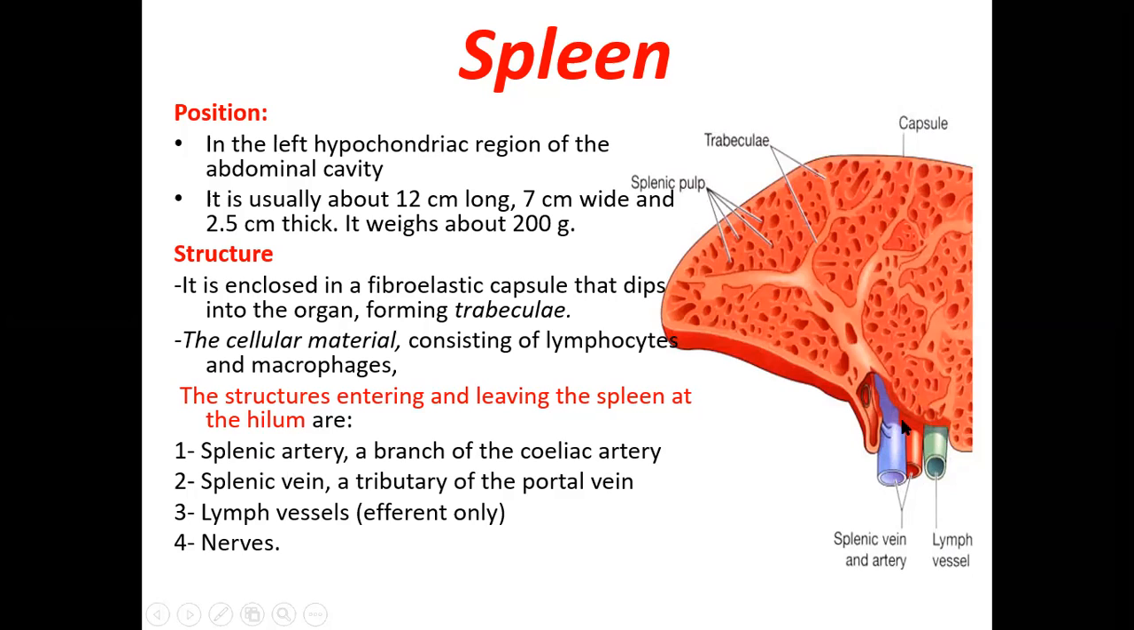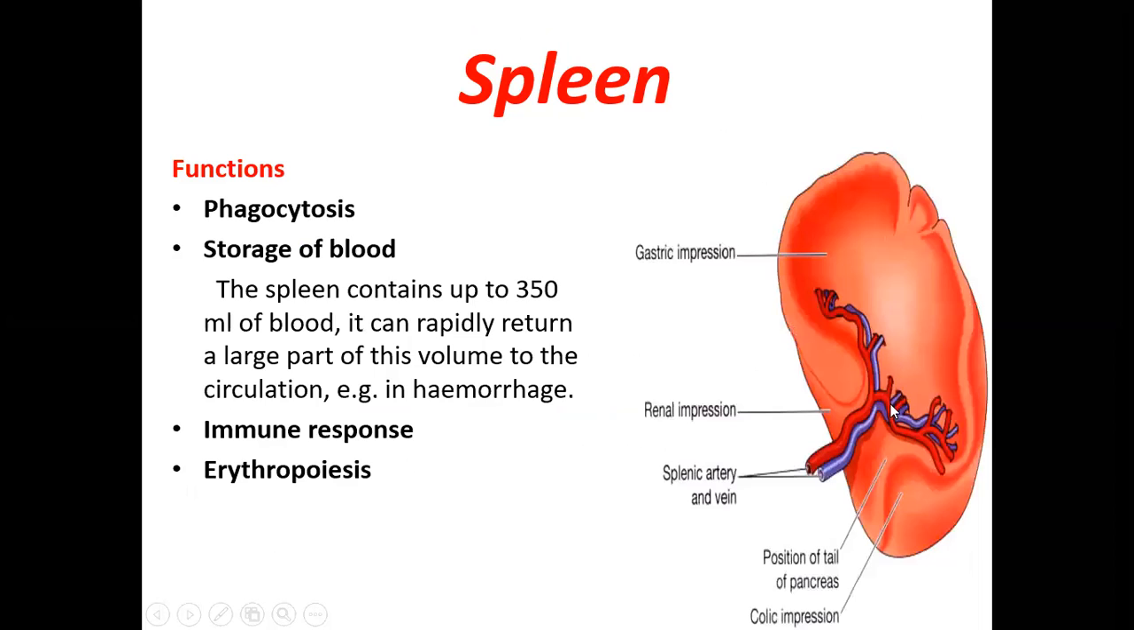Everything will be either entering or coming out of the organ. That is called the hilum. This is the hilum of the spleen, where the splenic artery is going inside and the splenic vein is coming out. Okay, this is called the hilum.